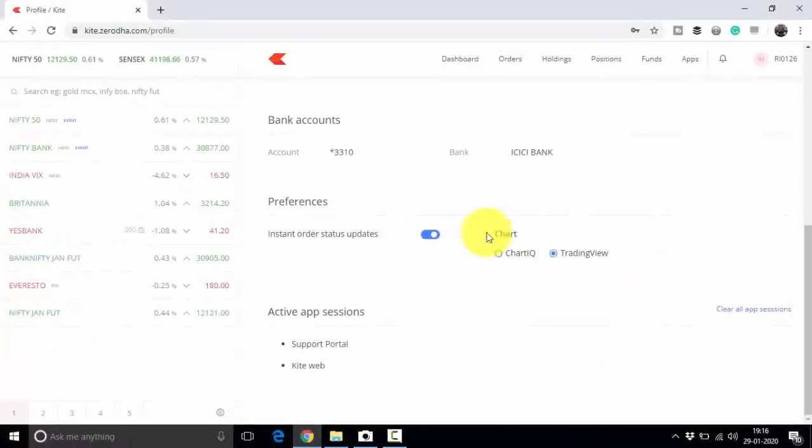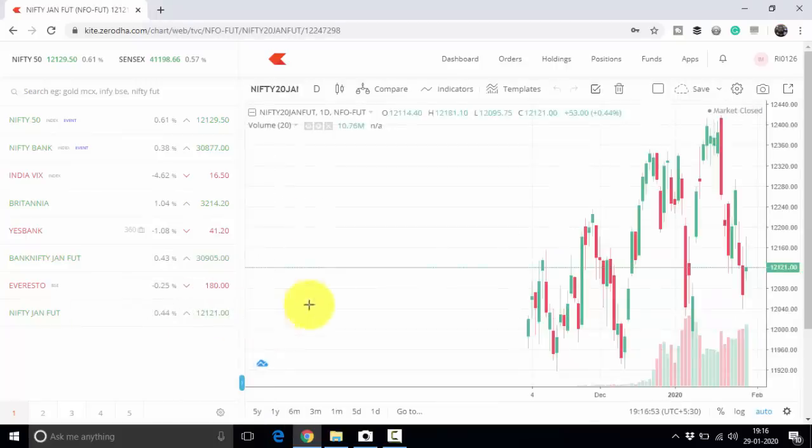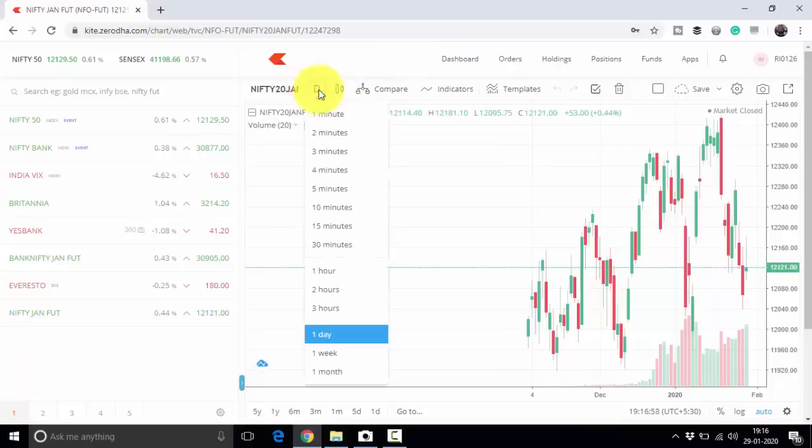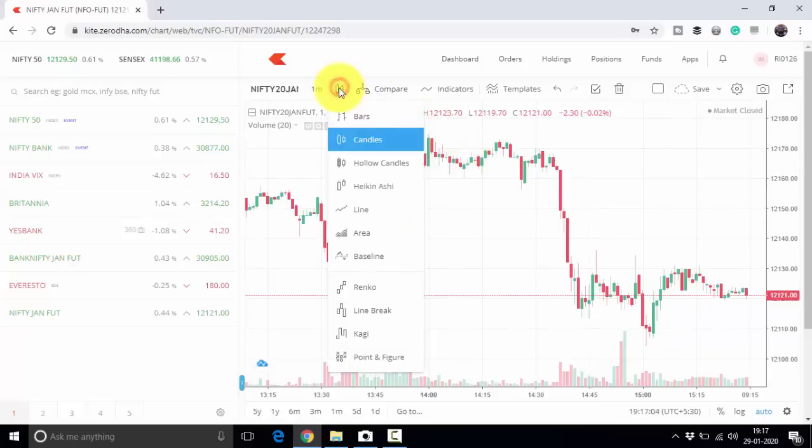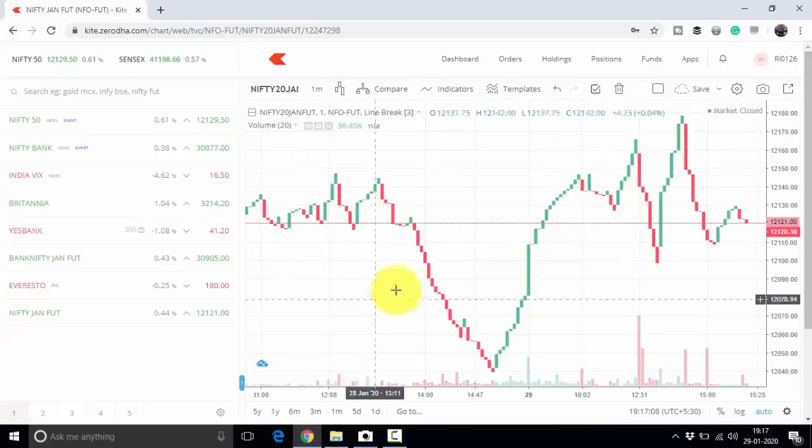Now once you select TradingView, you can open any chart. Suppose we want to open the Nifty January future chart. So you can see this is the Nifty January future daily chart. Now we need to make it 1 minute. So this is the 1 minute candle, and now we will change the candle to line break. So click on line break.